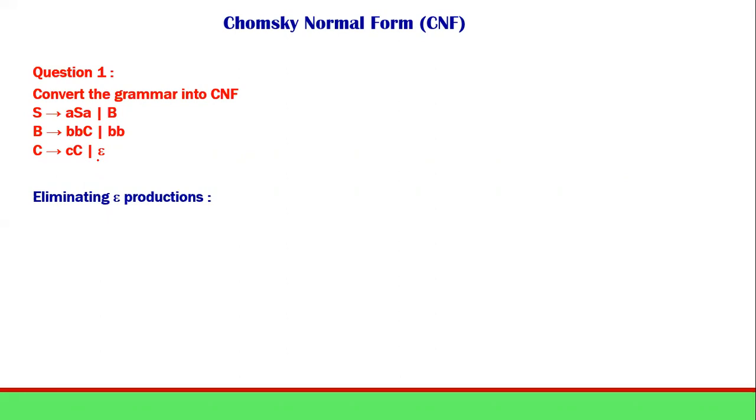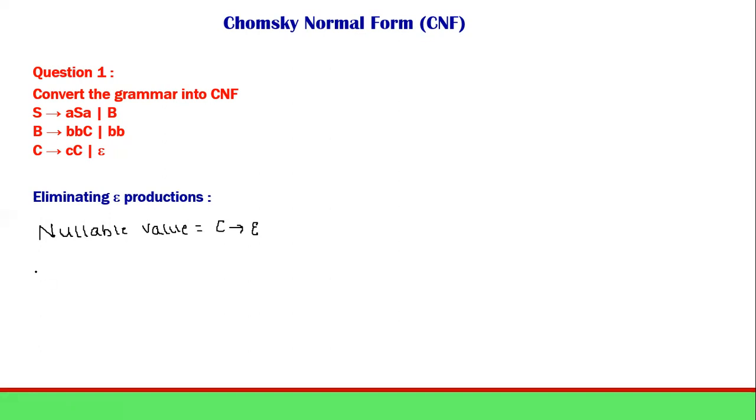C deriving epsilon, so the nullable variable is C. Just check whether C is directly appearing in S or B. No, as such it is not appearing. So what we have to do is take each of the productions and try to make C as epsilon.